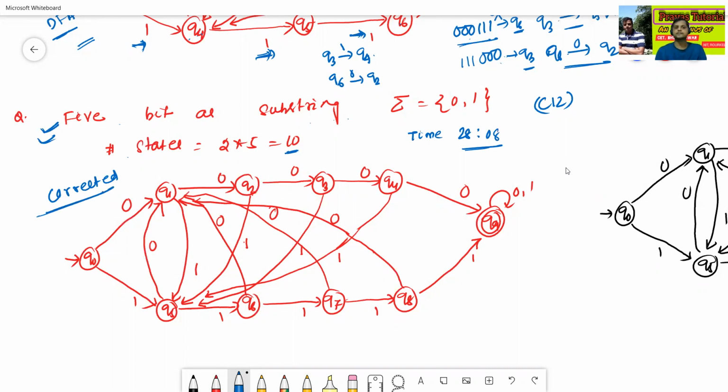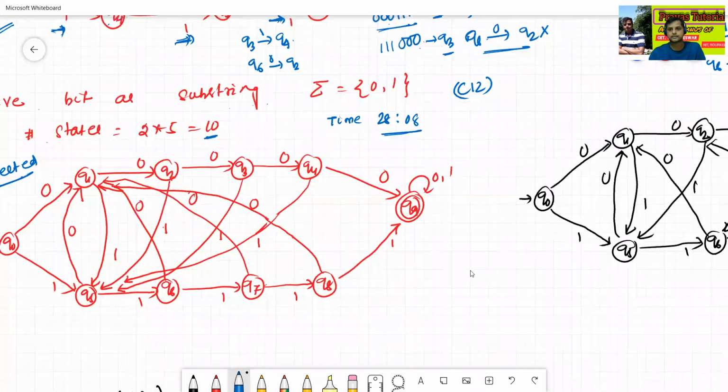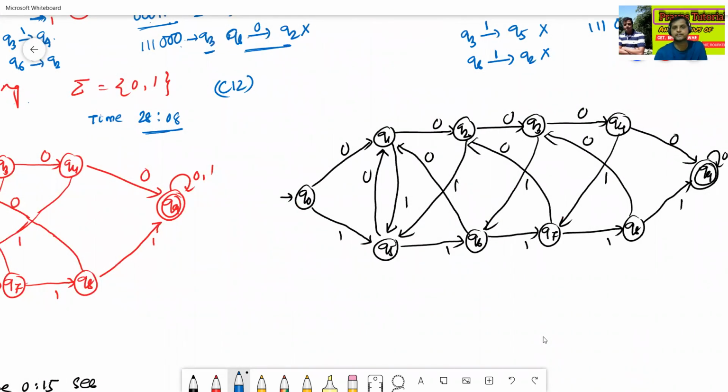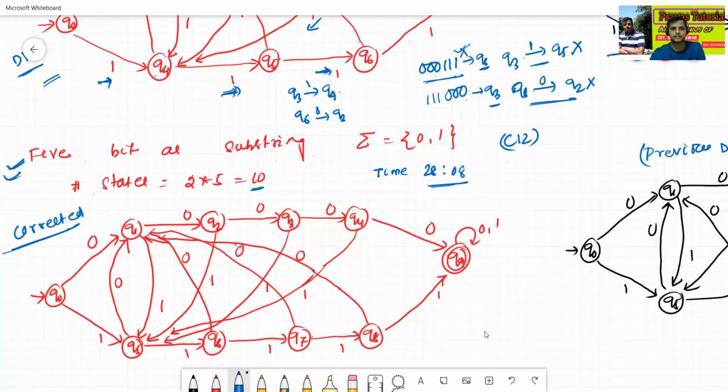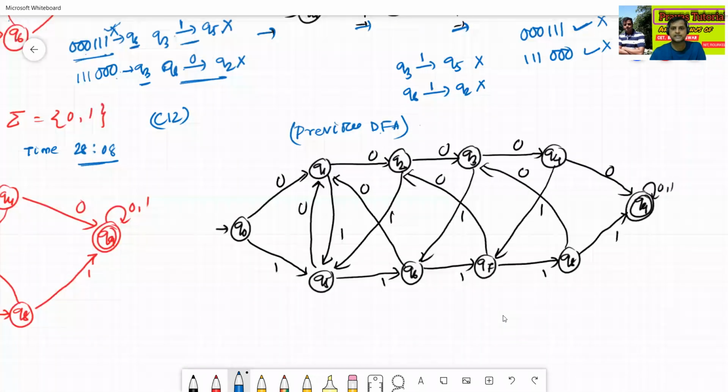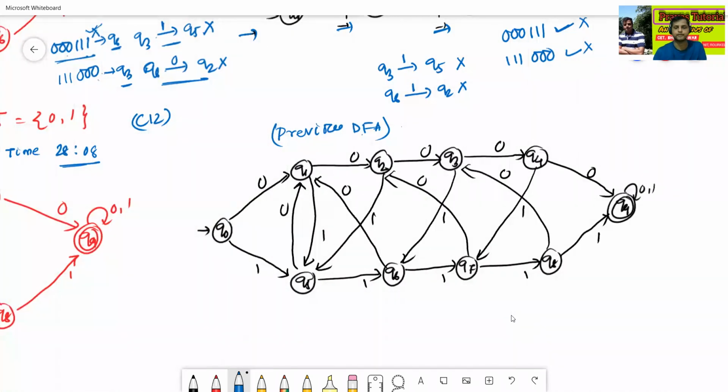But the previous DFA was like this. This one is the previous DFA for 5-bit as a substring. This question is like 5-bit as a substring. See here, this question. Okay, here what is the mistake? The same mistake as in this video.